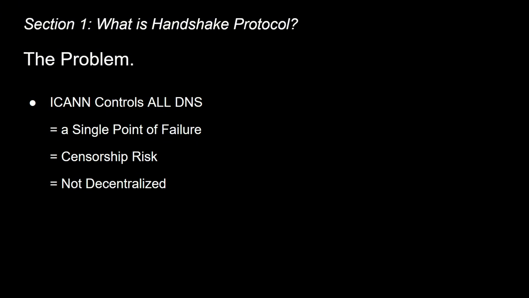The entire DNS system is controlled by a single organization called ICANN, the Internet Corporation for Assigned Names and Numbers. ICANN decides who gets to own top-level domains like .com or .org or .ai. They can revoke domains. Governments can pressure them to seize domains, and it's a centralized choke point for the entire Internet's naming system.